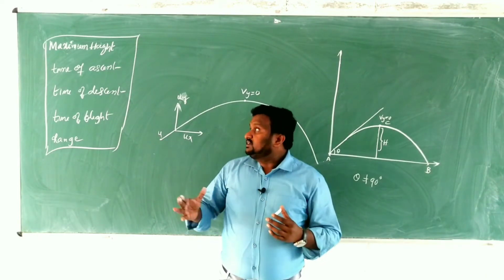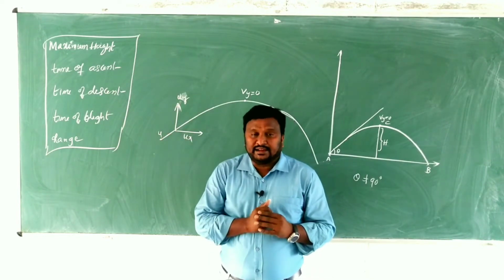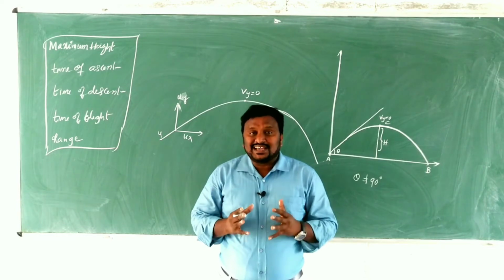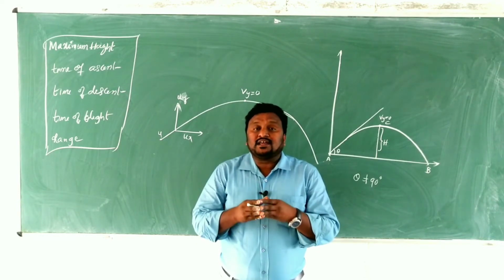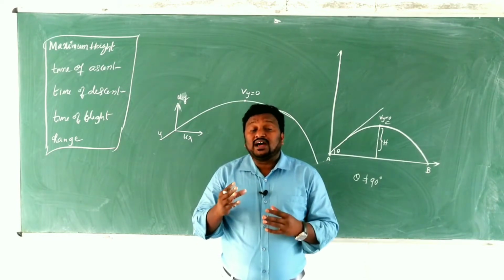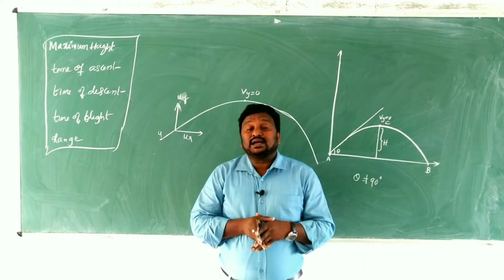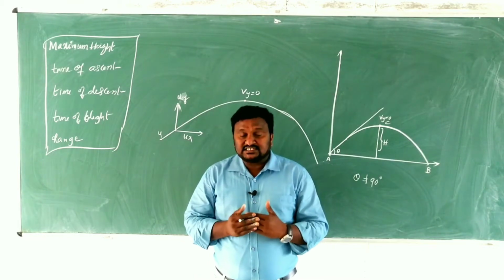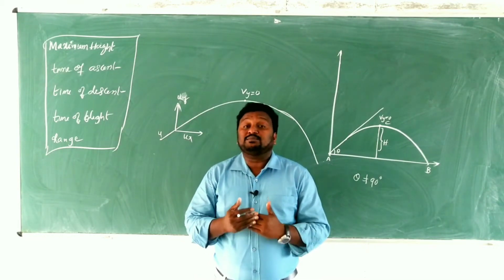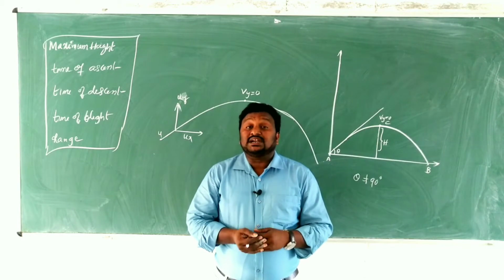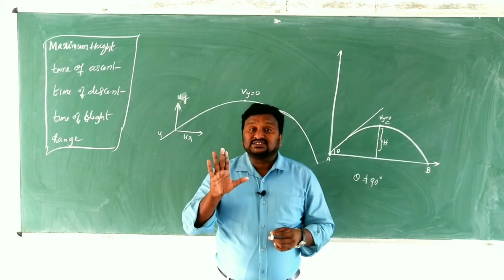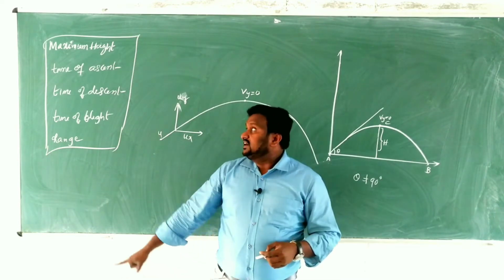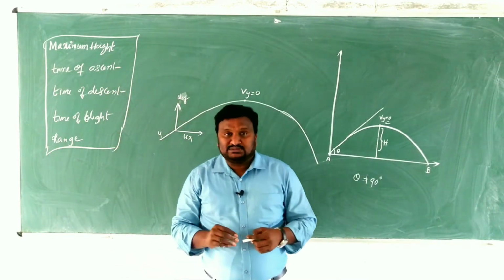So now we have to define maximum height. What is maximum height? In projectile motion, at a particular height the vertical velocity component becomes 0. The height at which the vertical velocity component of the body becomes 0 is called the maximum height. That is the definition of maximum height.